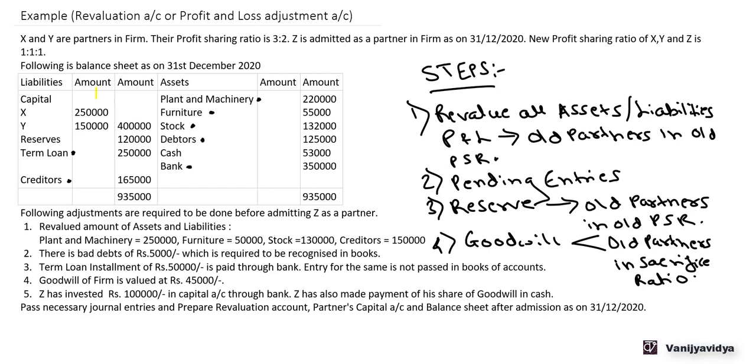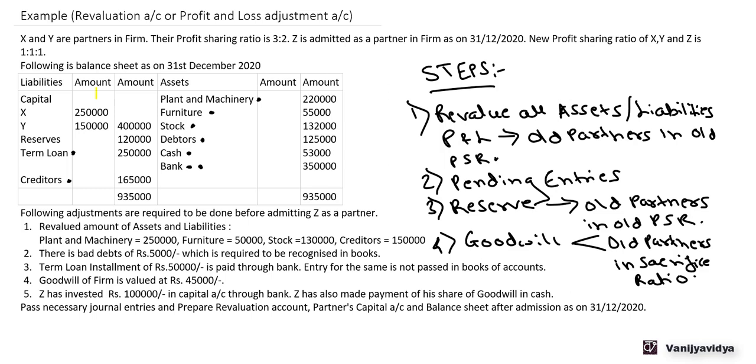Then goodwill of the firm is valued at 45,000. Now this goodwill is of the firm. We need to find out what the share of Z, that is the new partner, is. Then Z has invested 1 lakh in capital account through bank. So now there will be an entry in the bank account because Z has invested in capital. Z has also made a payment of his share of goodwill in cash. Now pass the necessary journal entries. We will be passing all the necessary journal entries one by one.